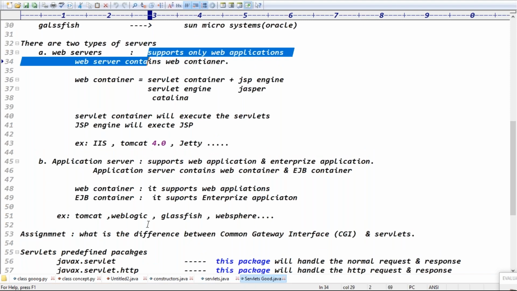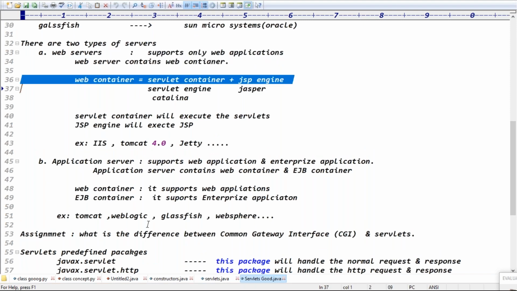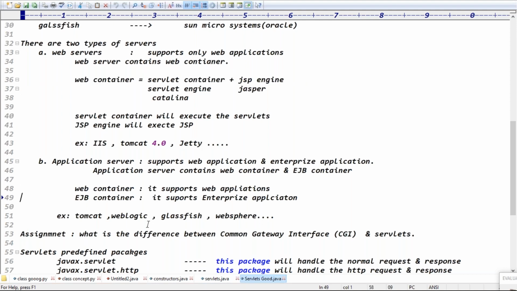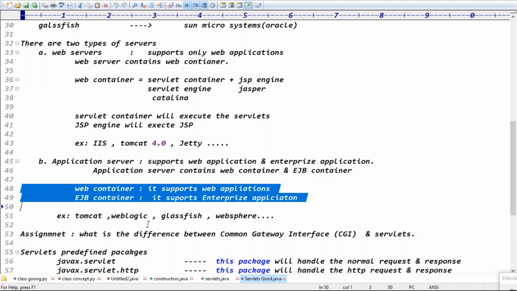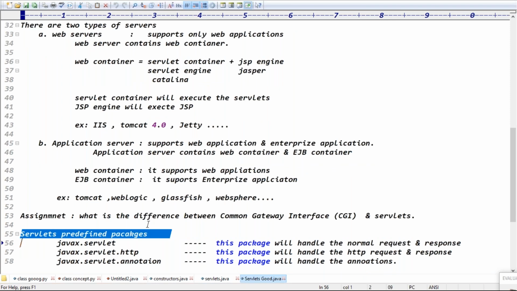Web server supports only web application, and web server contains a web container basically. Web container means what? Web container is a combination of servlet container plus a JSP engine, right? Exactly. And application server means it contains web container as well as what? EJB container, right? Exactly. And servlet has predefined support in some of the packages.